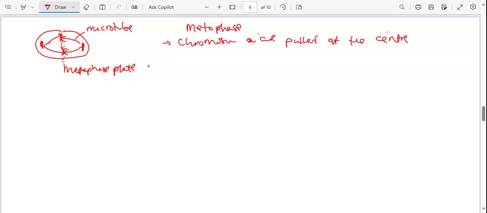Okay, so once they are put at this, that's what you explain under metaphase. There's nothing much to explain. You just say they go to the metaphase plate, which is this plate you're able to see. They are pulled by microtubules, through the support of spindle fibers. So that's about it, we are done with metaphase.